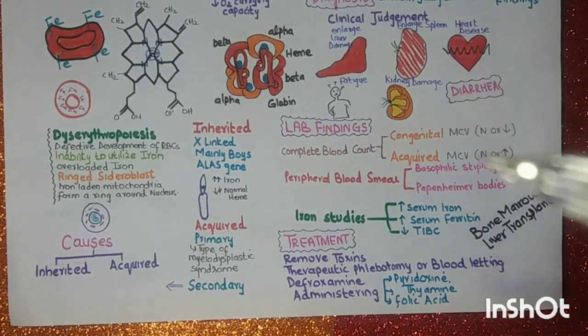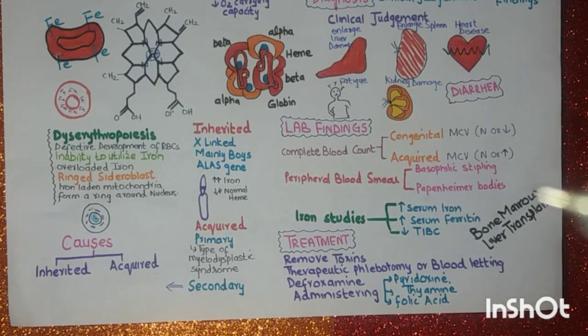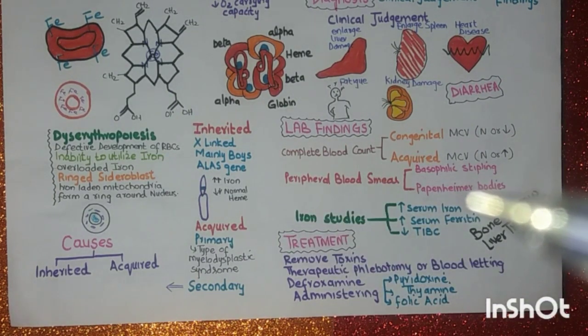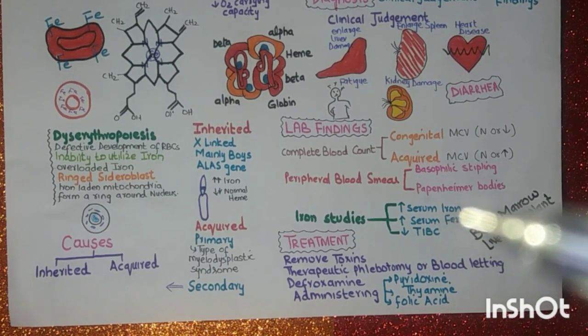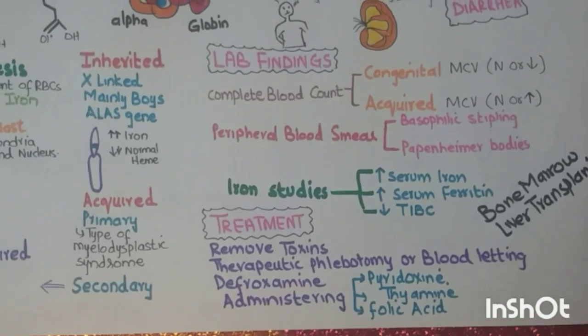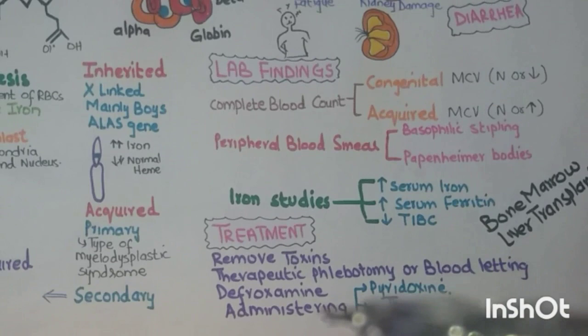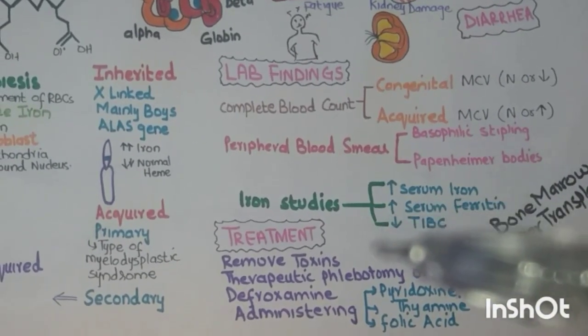Bone marrow studies will show erythroid hyperplasia, a sign of ineffective erythropoiesis. Iron stain, Perls stain, shows a generalized increase in the iron store and the presence of ring sideroblasts. And in the iron studies, you will find increased serum iron, increased serum ferritin, and decreased total iron binding capacity. Friends, we diagnosed from the clinical judgment and the lab findings that the patient who came to the OPD has sideroblastic anemia.